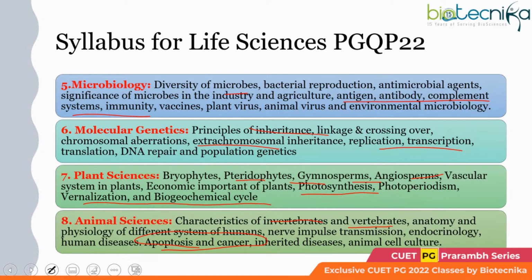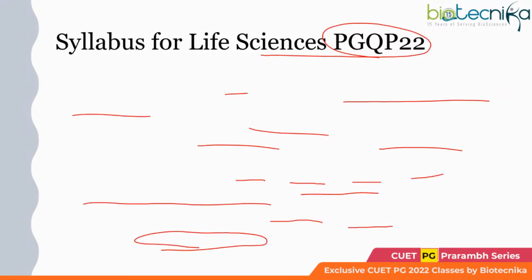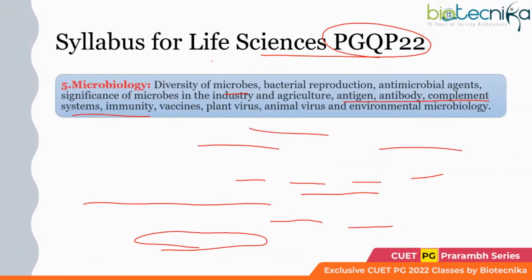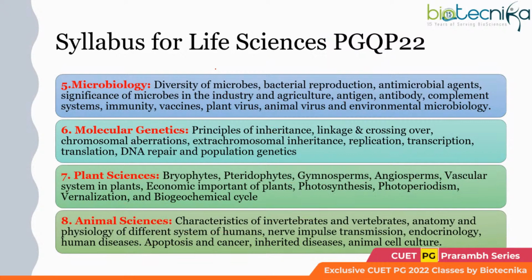And this is the syllabus which life science has. If you're appearing for PG paper code 22, then this is the syllabus. There are 8 subunits, 4 over here and 4 over here. This is only the syllabus. I don't have the option of sending it to you separately.